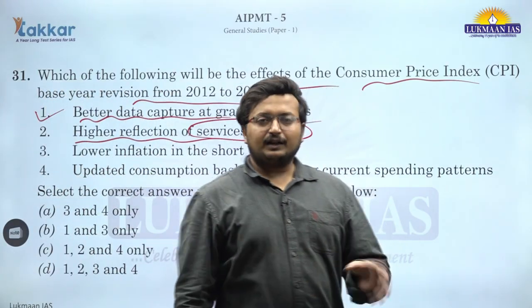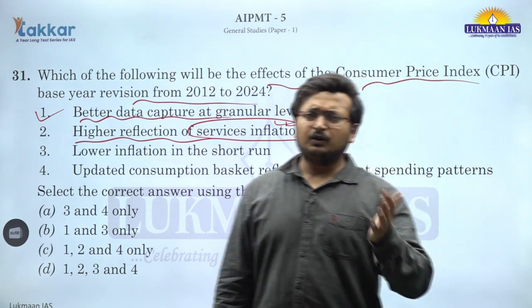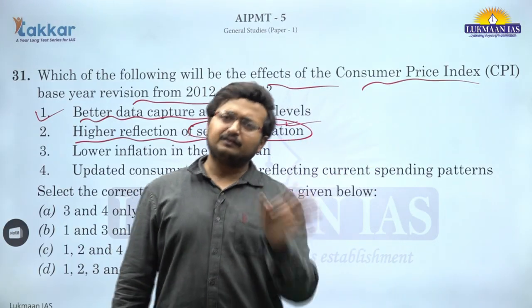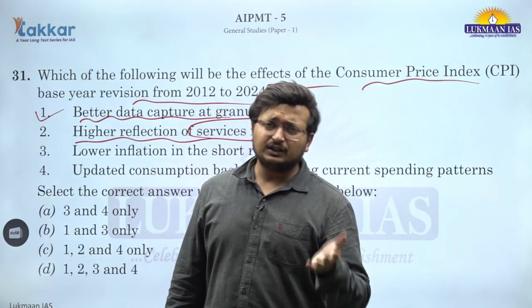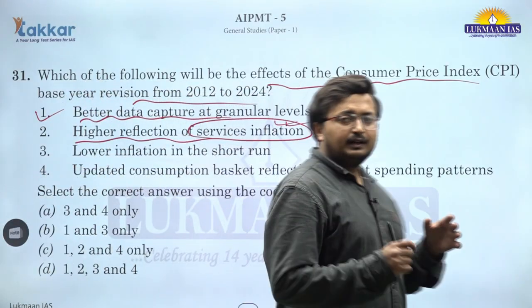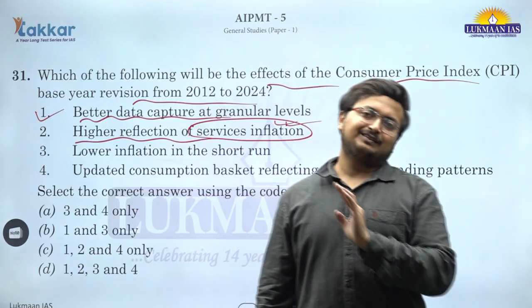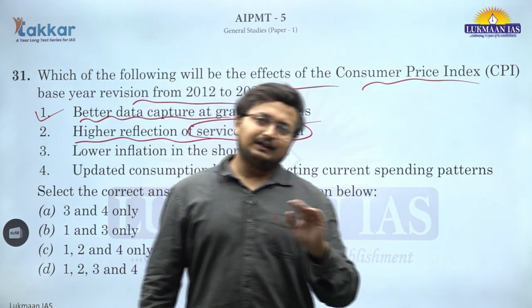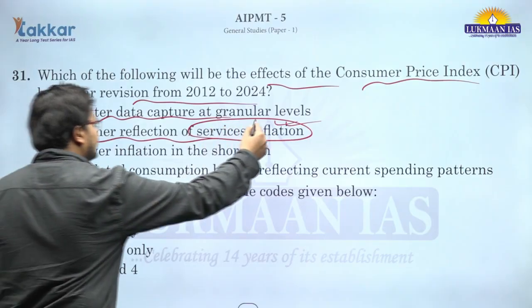We have seen that goods inflation has stabilized because production capacity has ensured that demand can be easily supplied, but it is service inflation, like household services in terms of health, education, housing, that has been higher. Because of the base year revision, the weightage of food has gone to 36% from 46%, and the additional weightage has been given to housing, education and healthcare. The inflation rates have been higher, and that means it would better capture service inflation.